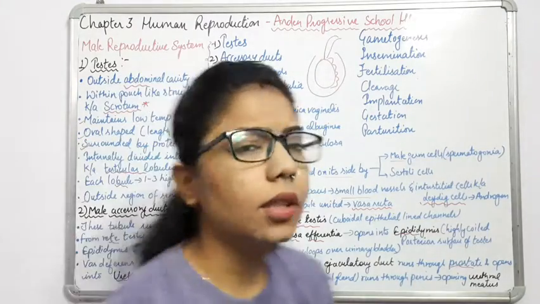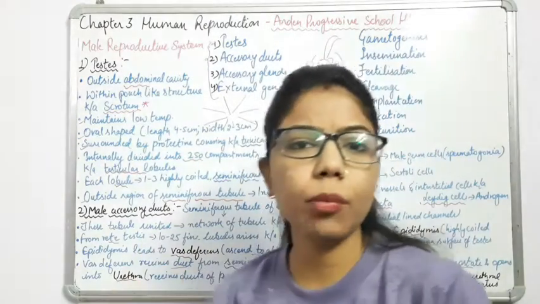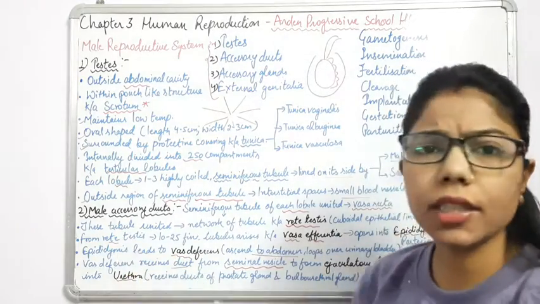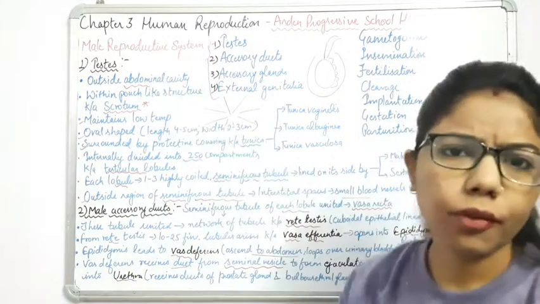So what is my concern here in the male reproductive system? What is that sequence? It starts from the testis.